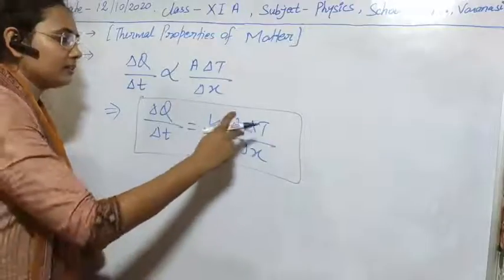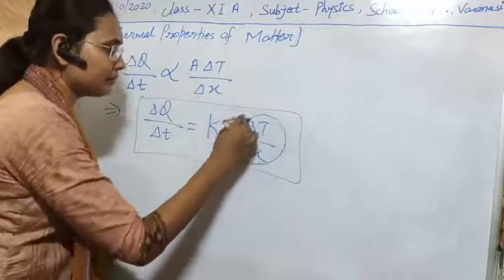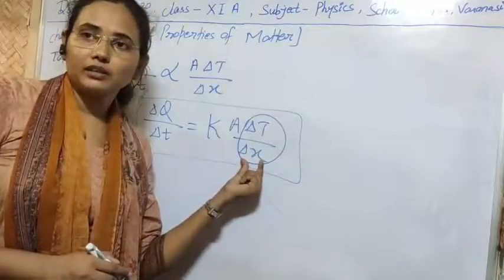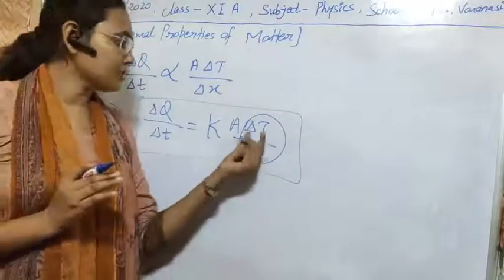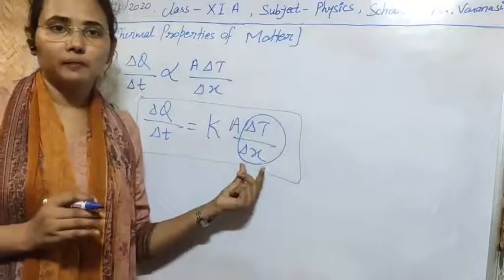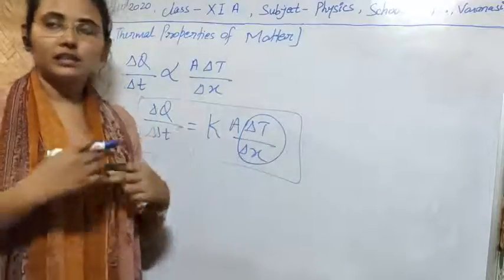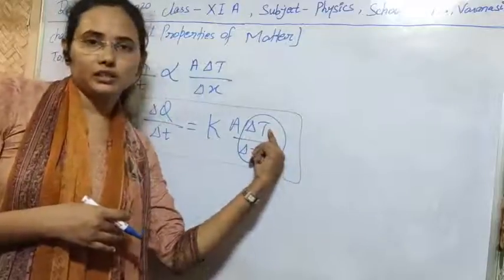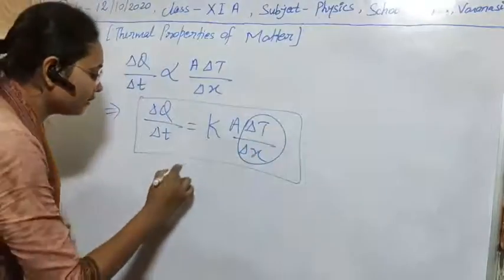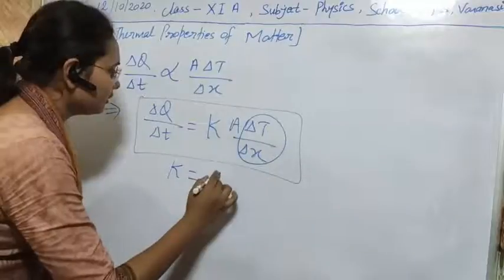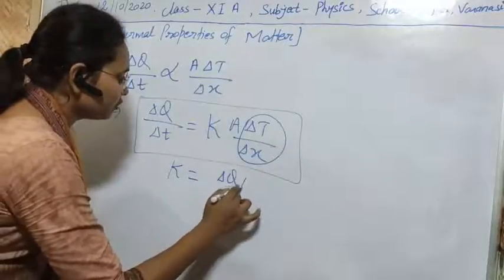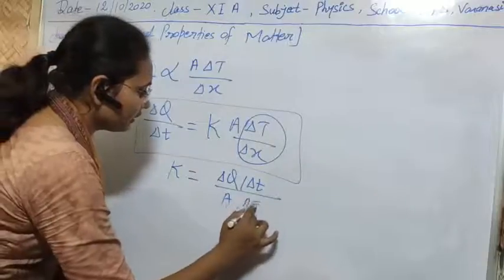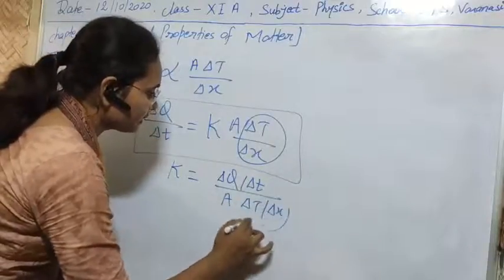In this factor, delta T upon delta X is the change in temperature with the distance between any two faces. This is called the temperature gradient term. If we are looking at the change in temperature with distance, this is called the temperature gradient. So from here we can calculate the value of K, which comes out to be delta Q by delta T upon A delta T by delta X.